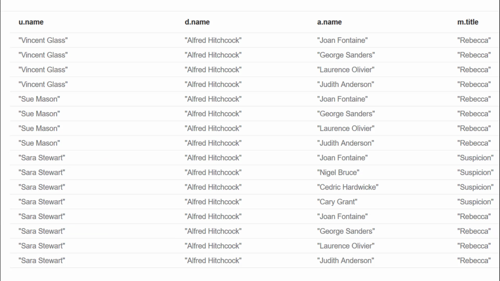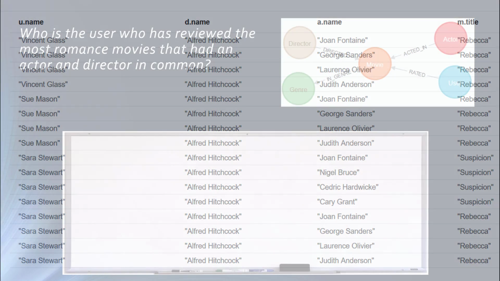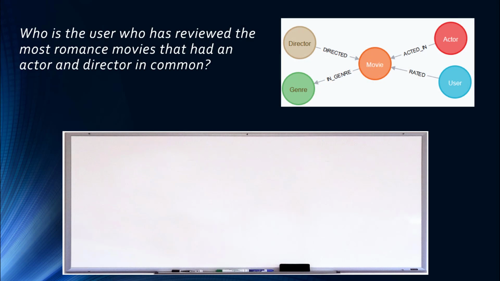Let's now get back to our actual question and start whiteboarding it. Based on our question, we can whiteboard the path we are looking for. First, we will identify the nodes in the path.